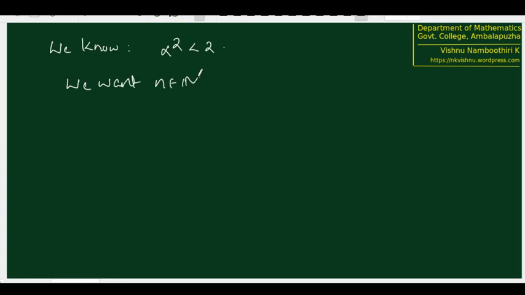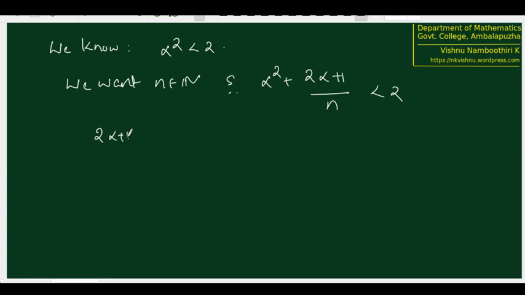We want an n, a natural number, such that alpha square plus 2 alpha plus 1 by n is less than 2. Note that we want to put some condition on this n. Therefore, we want an n such that alpha square plus 2 alpha plus 1 by n is less than 2. So we will try to bring this n to one side and everything else to the other side.